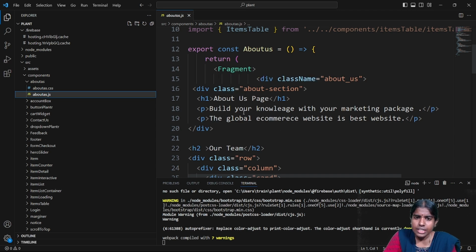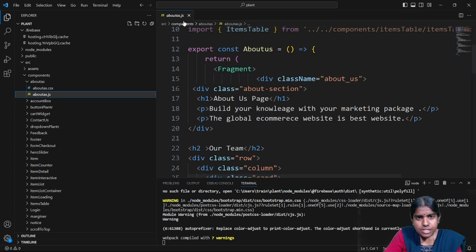Whenever I'm going to consider any type of language, that is hypertext markup language, whenever I want to develop any web pages, everything is developed using HTML, hypertext markup language. The entire HTML language is based on tags and attributes. Clear with this? Whenever I am considering hypertext markup language, everything is based on tags and attributes.